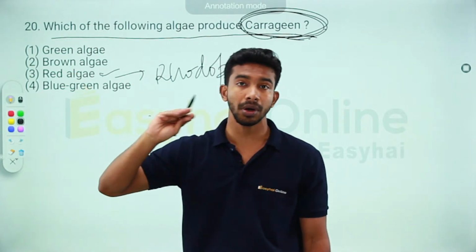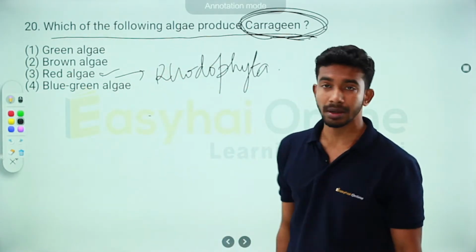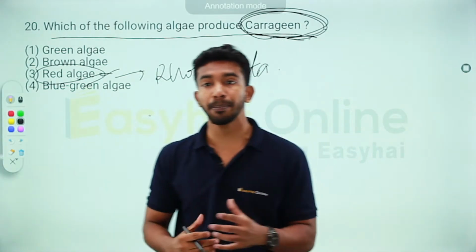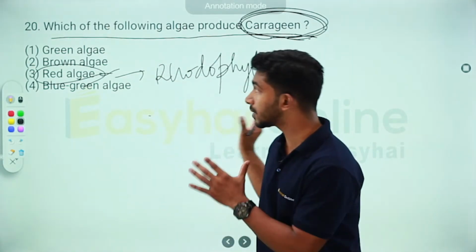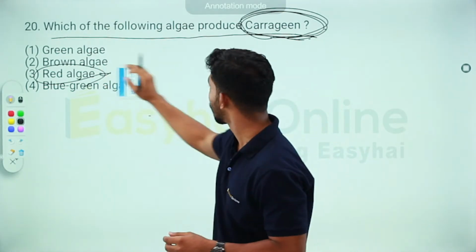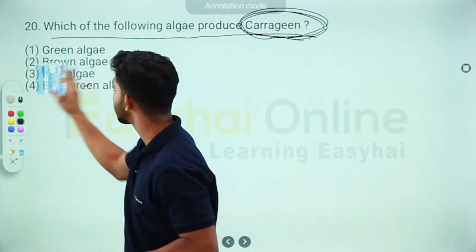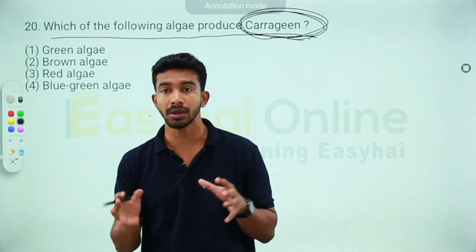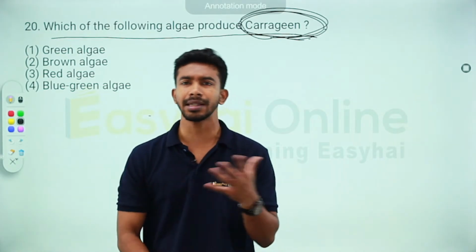We spoke about rhodophyceae, and again we've come here, speaking about red algae. So you see how important making a mind map becomes. These are all from the same question paper, mind you. So red algae is rhodophyceae, and they are the ones that produce carrageenan. Carrageenan is a hydrocolloid. It's used in the food industry to correct consistency, thickening, and all those things.